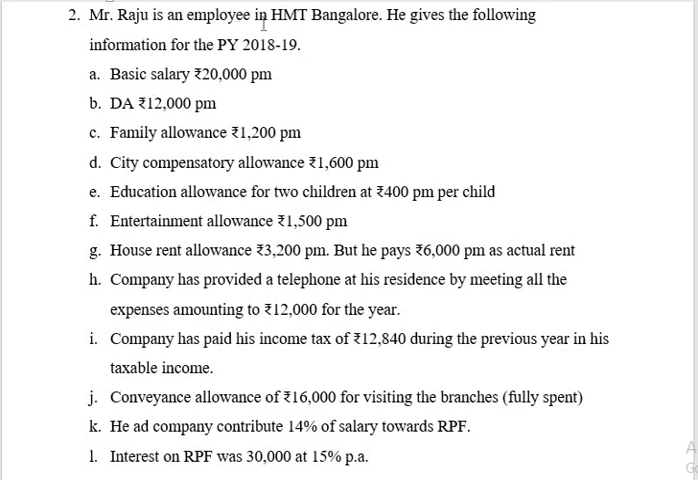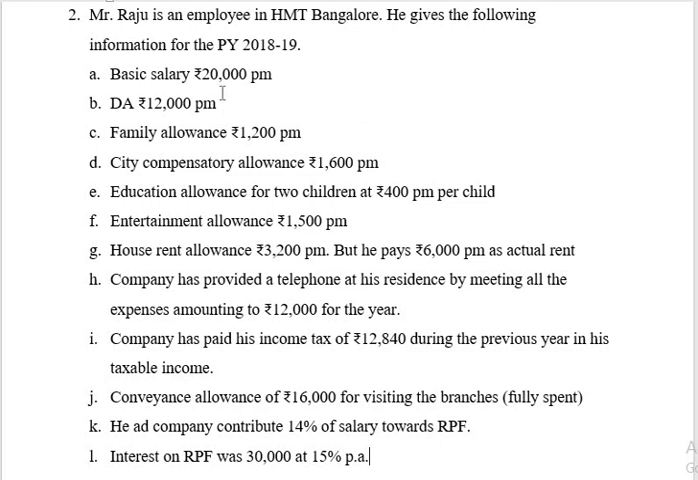Mr. Raju is an employee in HMT Bangalore. He gives the following information for the previous year 2018-19. Basic salary rupees 20,000 per month, it is taxable. DA rupees 12,000 per month, but they have not given the portion of amount which enters into retirement benefit.